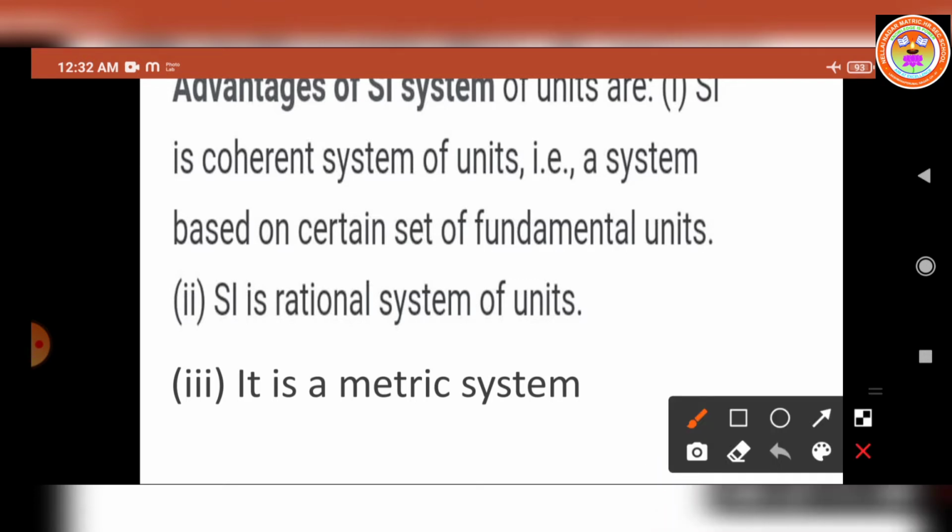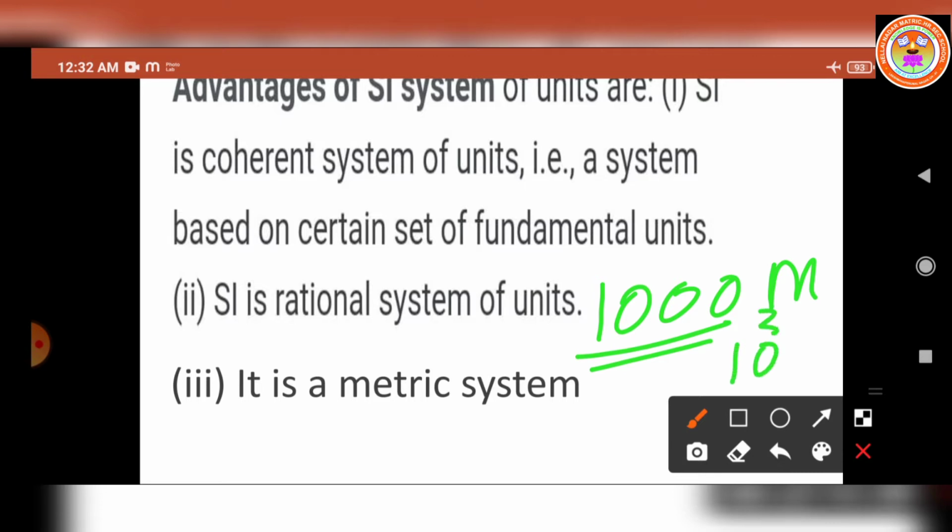The 1000 meter can be written in powers of 10, that is 10 power 3 meter. So we can write multiples and submultiples as powers of 10.